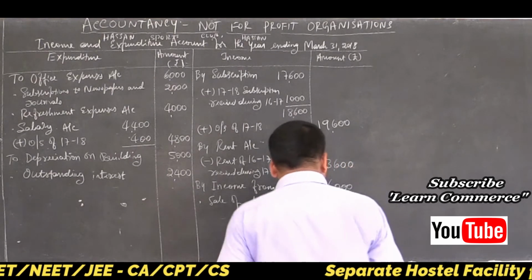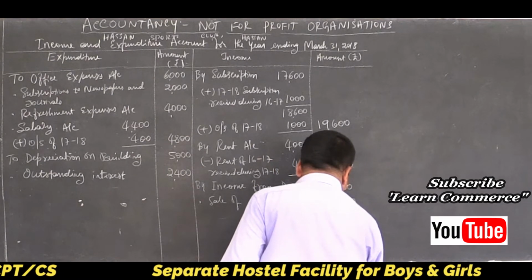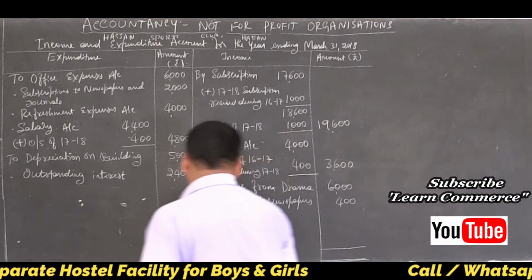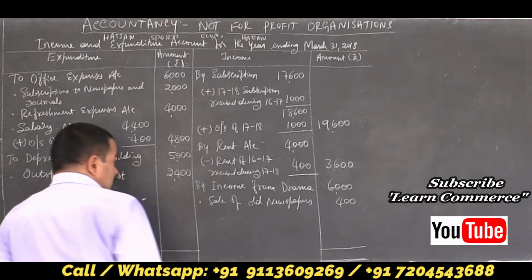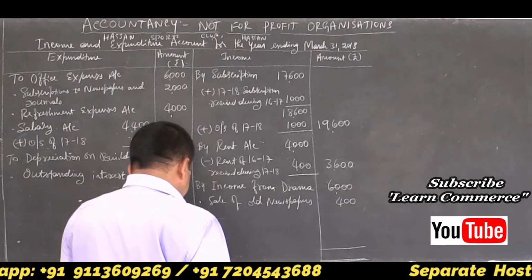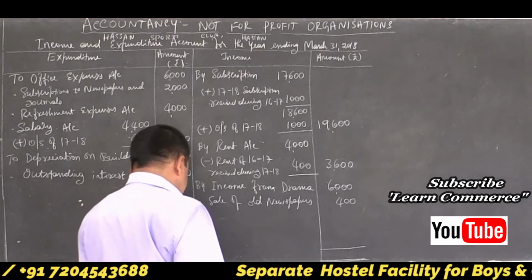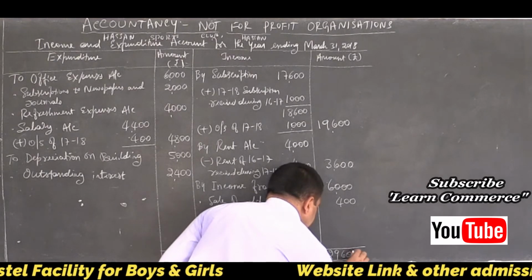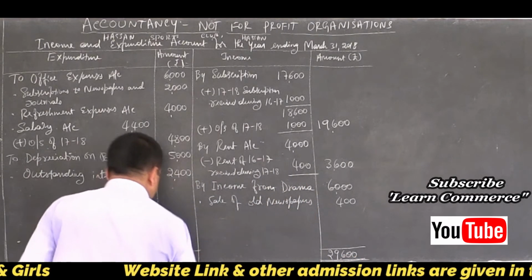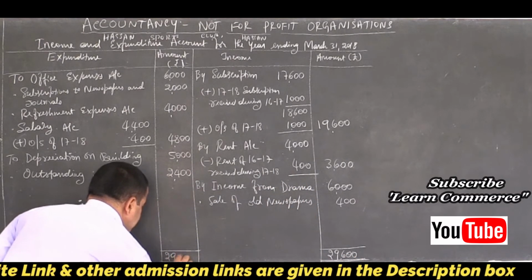Yes. Now, see which side is greater. Find out the total. $29,600.